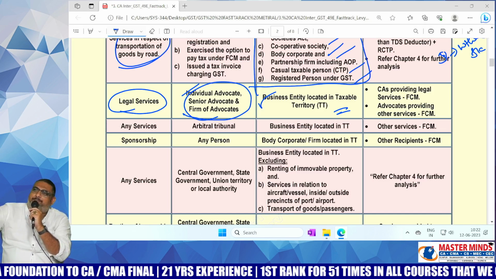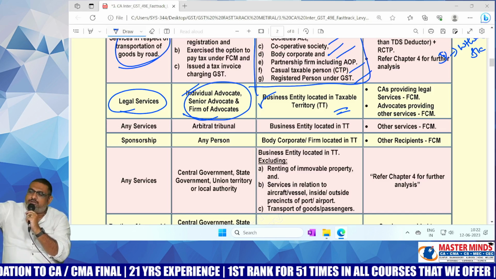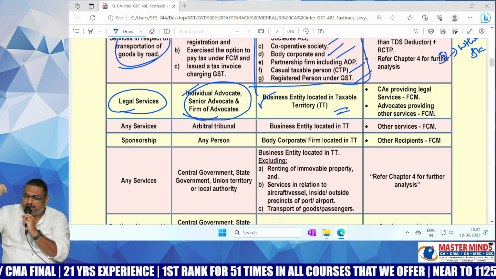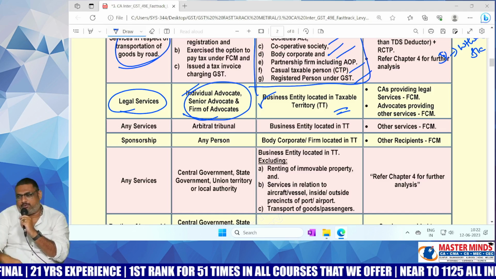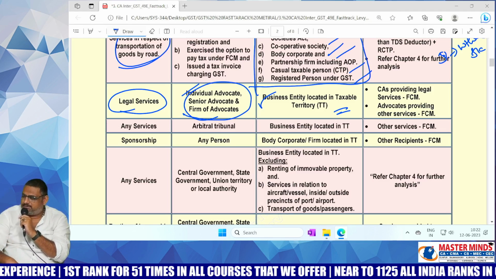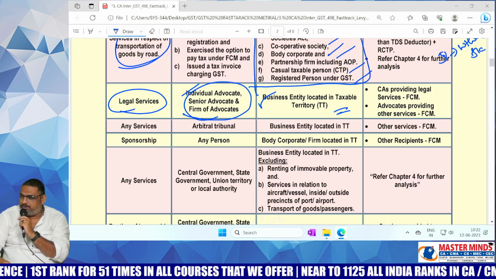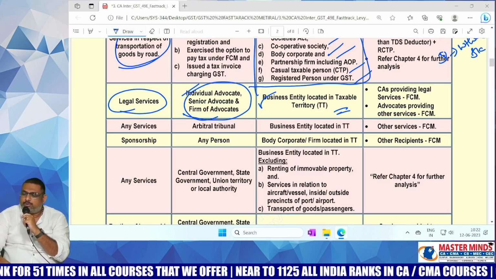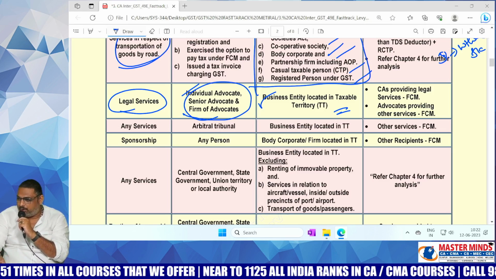After commissioner appeal, tribunal will be there. After tribunal, High Court, after High Court, Supreme Court. This is a hierarchy, ma. We can go up to the tribunal, ma. But whereas with respect to High Court and Supreme Court, we don't have the right to appear before the High Court or Supreme Court. Those things are reserved only for lawyers.